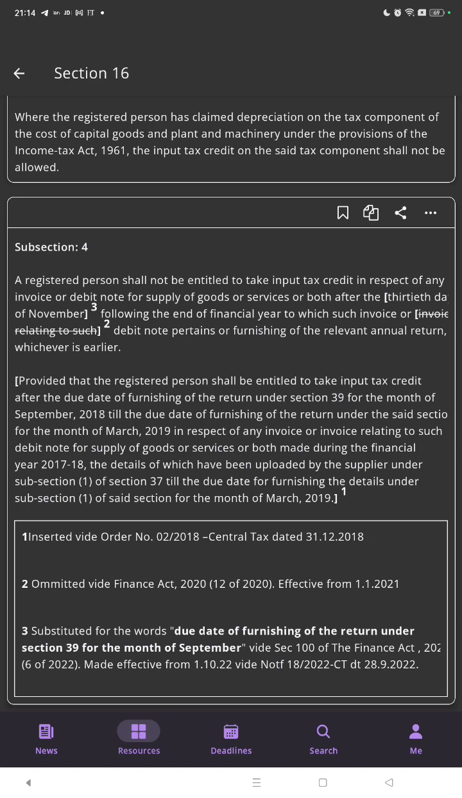Provided that the registered person shall be entitled to take input tax credit after the due date of furnishing of the return under section 39 for the month of September 2018 till the due date of furnishing of the return under the said section for the month of March 2019 in respect of any invoice or debit note for the supply of goods or services or both made during the financial year 2017-18, the details of which have been uploaded by the supplier under subsection 1 of section 37 till the due date for furnishing the details under subsection 1 of the said section for the month of March 2019.